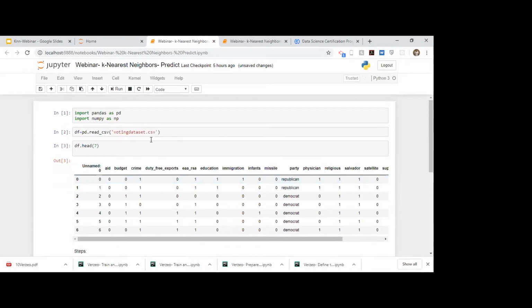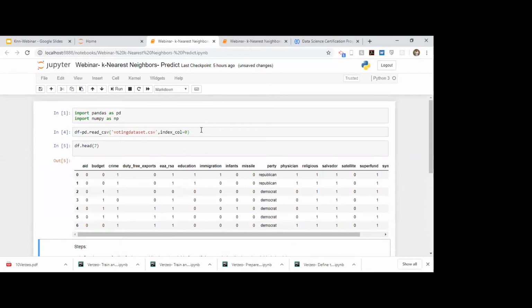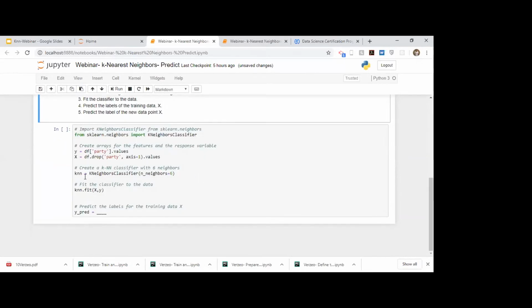Okay, it has run. I will use index.call to remove the labels, and you would see that this column would be disappeared. And it has disappeared. Now, what we do is we simply call the predict method on our fitted model.